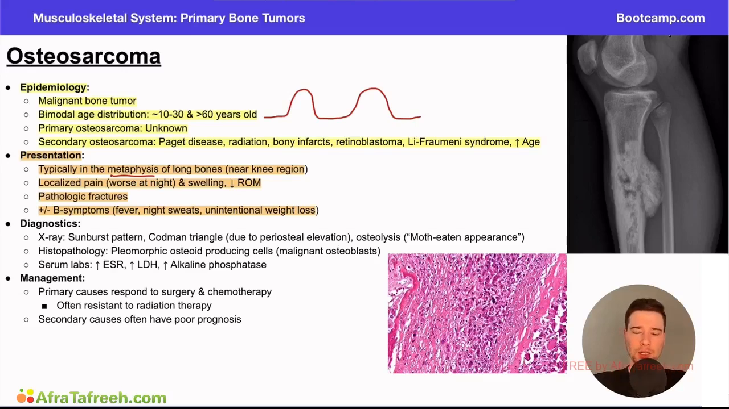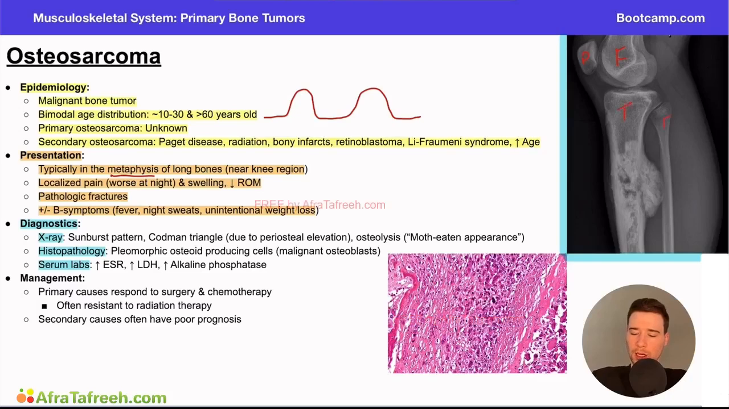Now, if we turn our attention to the diagnostics here, some really high yield and important things they like you to know on test day. So they want you to know the imaging findings, or the x-ray in this instance, and the histopathology, in addition to some of the serum labs. So if you draw your attention over here to our x-ray, there's going to be some key findings they want you to know. First, let's orient ourselves. Up here, we have what bone? The femur. Up here is the kneecap or the patella. Here we have the tibia.